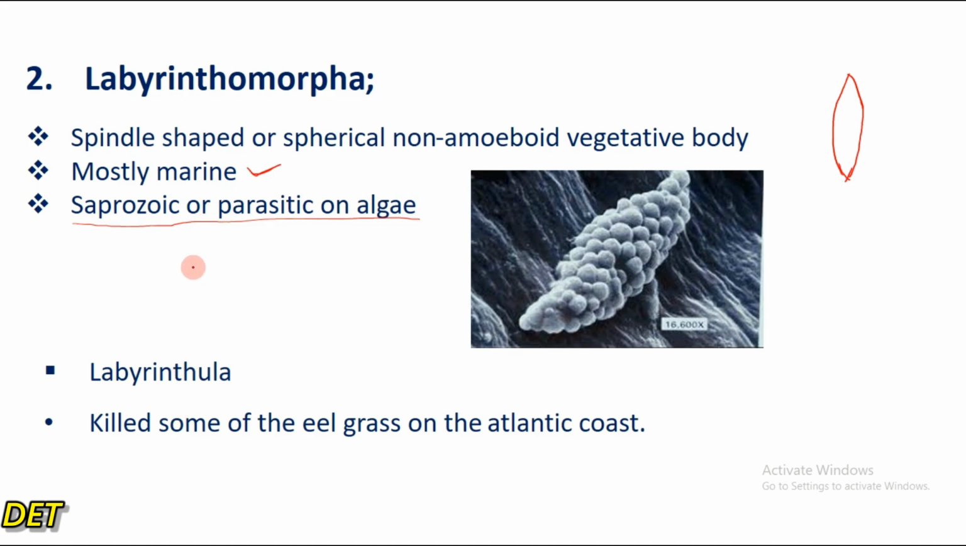The typical example of the Labyrinthomorpha is Labyrinthula, and it is known to have killed some of the eelgrass on the Atlantic coast. Eelgrass. So you can be asked in an exam which of the following organisms is known to kill some of the eelgrass on the Atlantic coast. It is what? Labyrinthula.